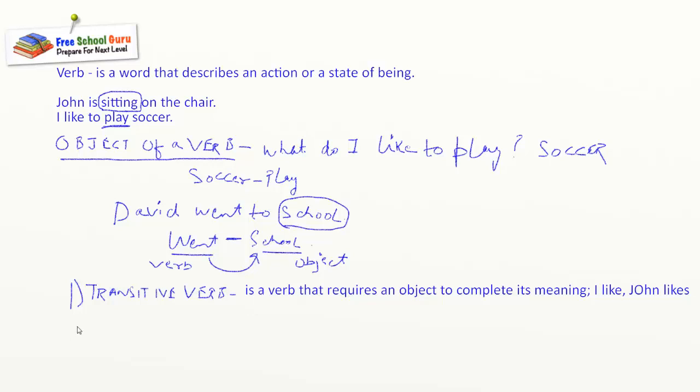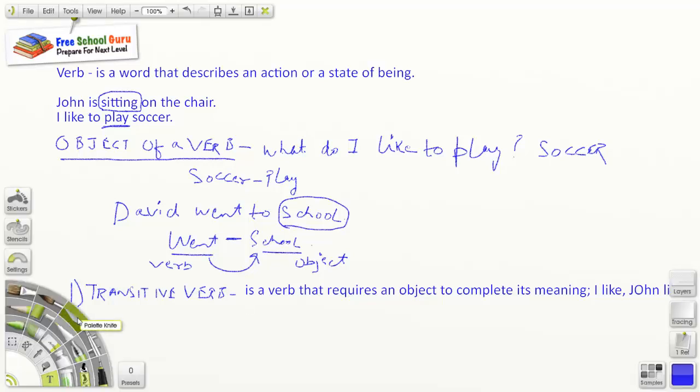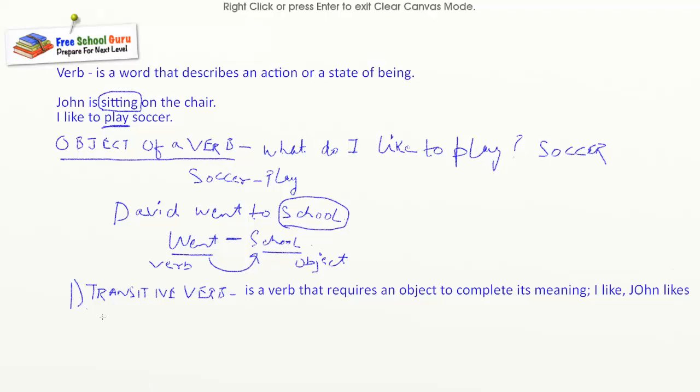Now let's try to understand the next concept. The next type is the intransitive verb. What is an intransitive verb? An intransitive verb does not require an object to complete its meaning.